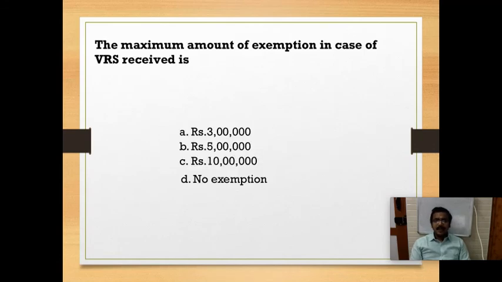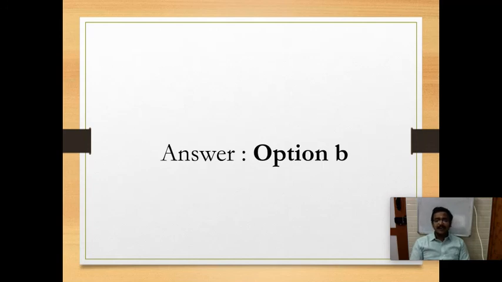The maximum amount of exemption in case of VRS? The maximum exemption limit is 5 lakhs. There are three limits: 3 lakh, 5 lakh and 10 lakh. For gratuity it is 10 lakh. For VRS and retrenchment compensation it is 5 lakh. And in case of leave encashment it is 3 lakh. So VRS is 5 lakh. Option B, 5 lakh is the correct answer.